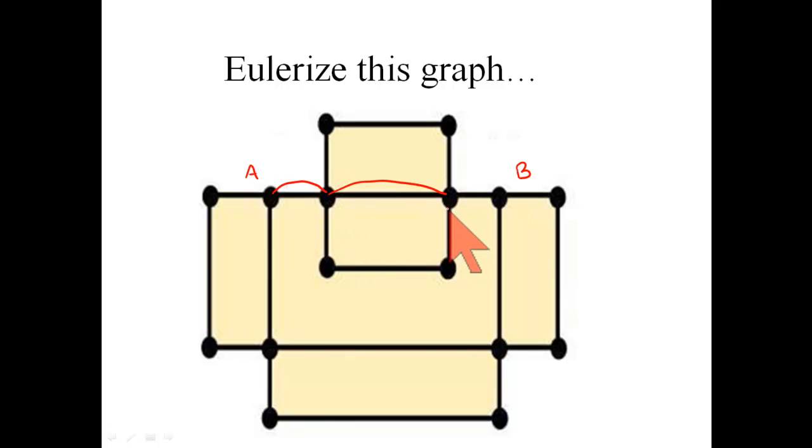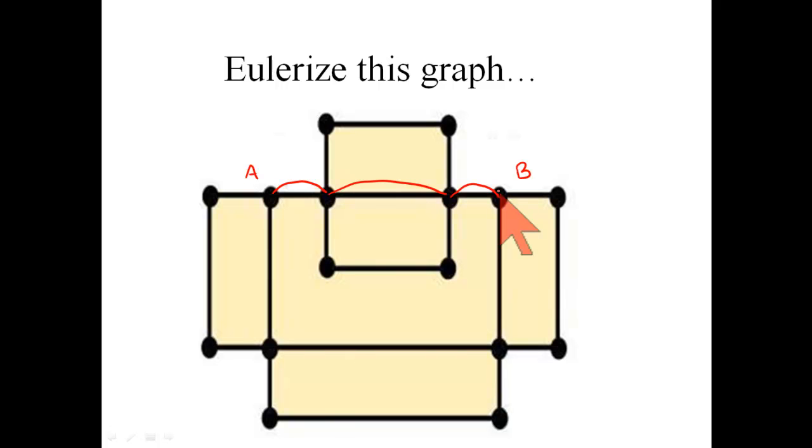But we've messed this one up, right? And so now this has valence 5, and we need to duplicate an edge that comes in here so that it will end up with even valence. But over here, vertex B also needed a duplicated edge. And so it seems like the right thing to do would be here. And now if you look at it, all vertices, including vertices A and B, have even valence. And so then we could proceed to find an Euler circuit for this graph, which I won't do.